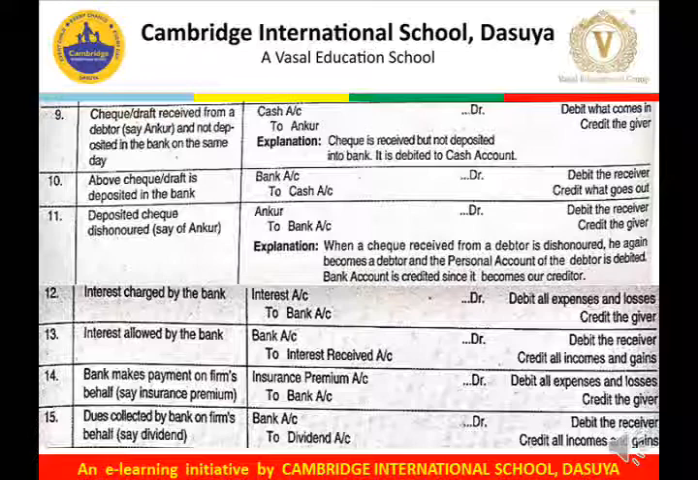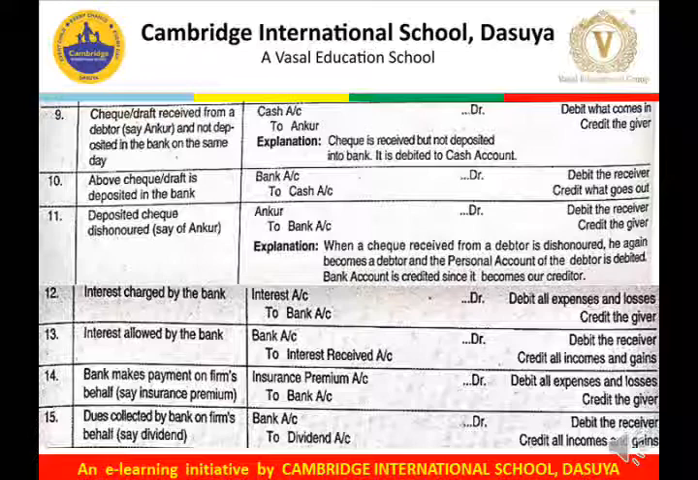Then bank makes payment on firm's behalf, say insurance premium as per the standing instructions, as we normally do these days. So when insurance premium is paid, insurance premium is an expense. It must be debited, and the bank is making the payment. That's why it is the giver, credit bank account. So insurance premium account debit to bank account is the journal entry for the payments made on behalf of the firm by the bank.